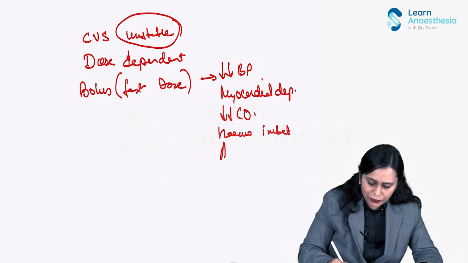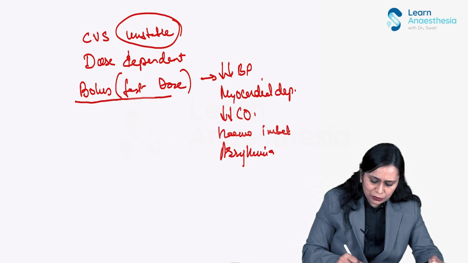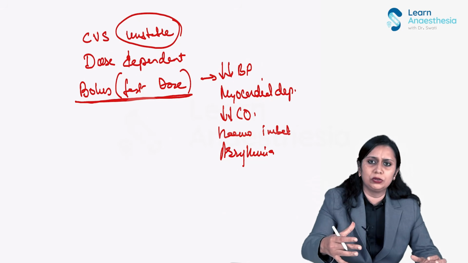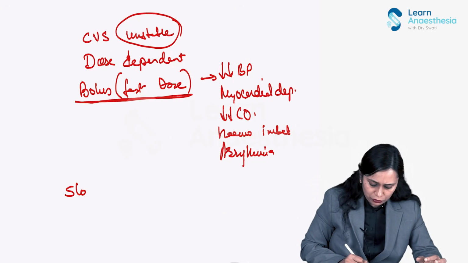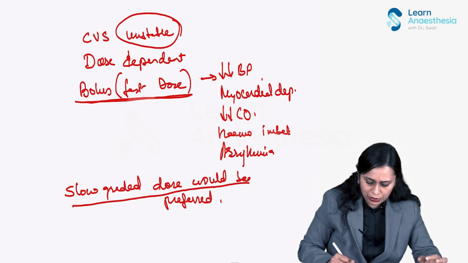It can even sometimes cause arrhythmia because it affects the cardiac conduction system. So it is better not to give propofol in a fixed predetermined bolus dose. Rather, a slow graded dose would be preferred. Now I will tell you, when I discuss the dosing, how we do the dosing.